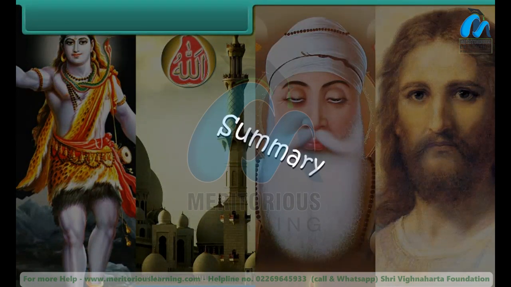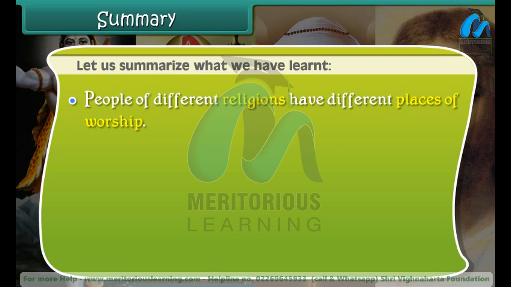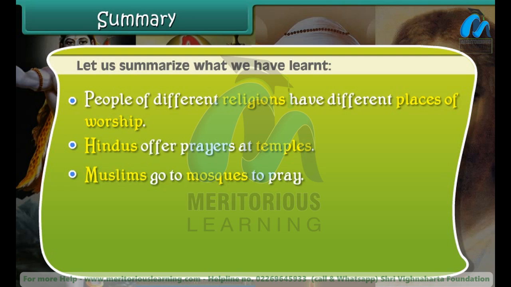Summary. Let us summarize what we have learned. People of different religions have different places of worship. Hindus offer prayers at temples. Muslims go to mosques to pray. Sikhs pray at Gurudwaras.